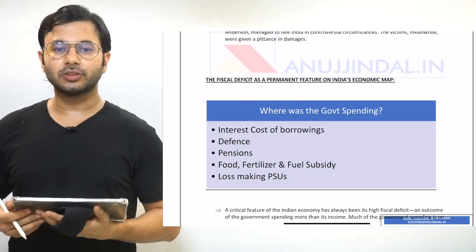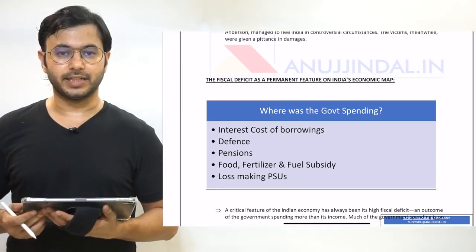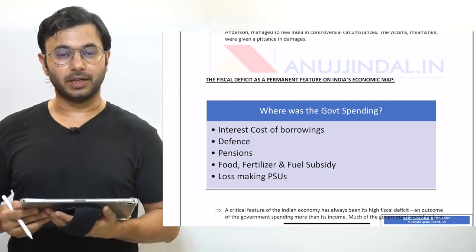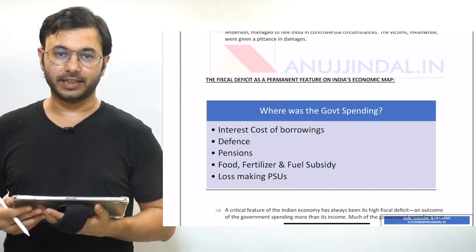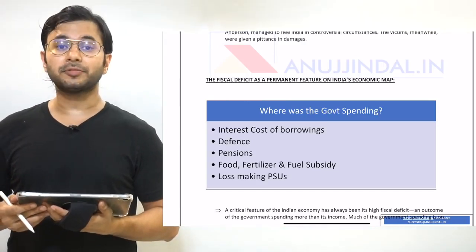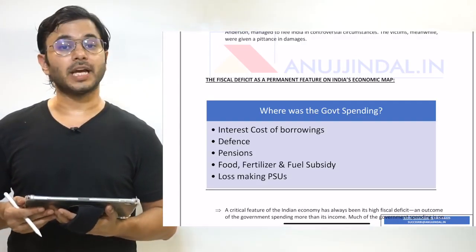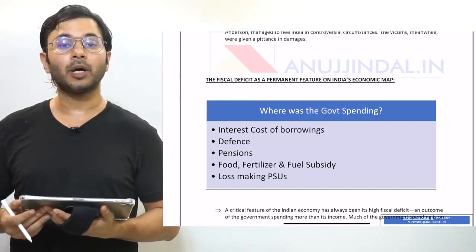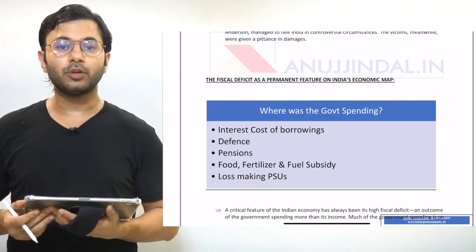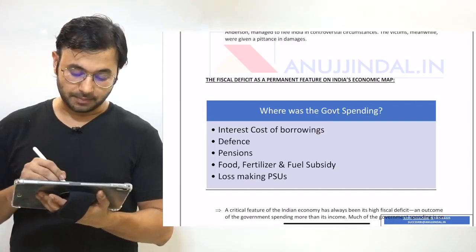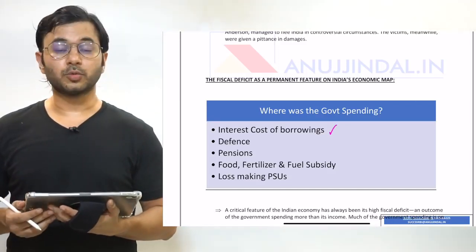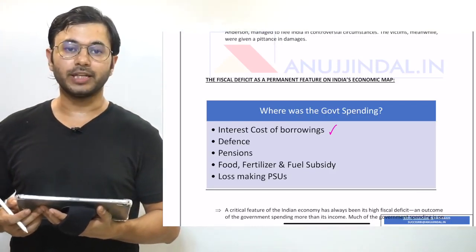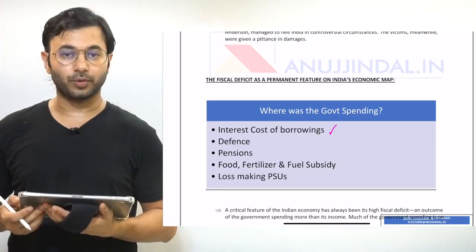What were the major reasons of India's crisis in 1991? One of the big reasons was the way government was spending money. Where was the government spending its money? Well, instead of spending in capital goods, which was embarked upon and focused upon by the Mahalanobis model, India was investing in revenue expenditures. For example, the cost of borrowings was so high that majority of our earnings were going into interest costs of those borrowings.